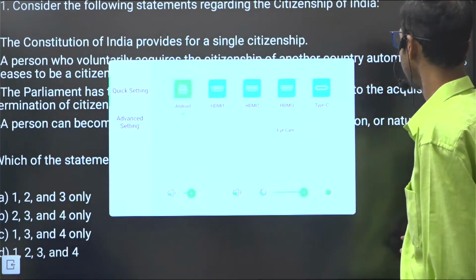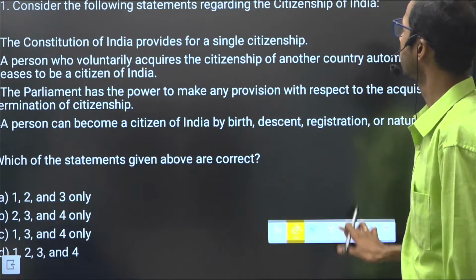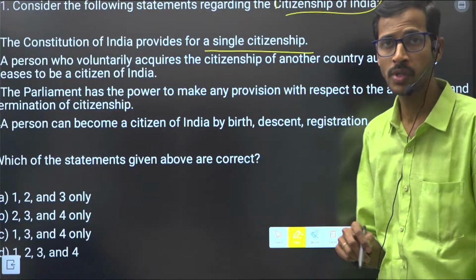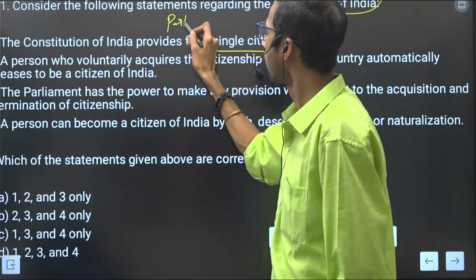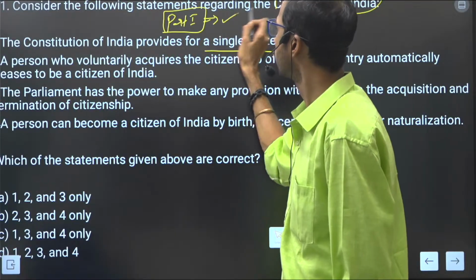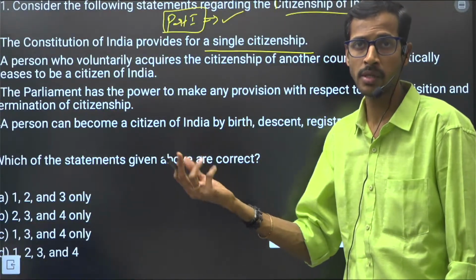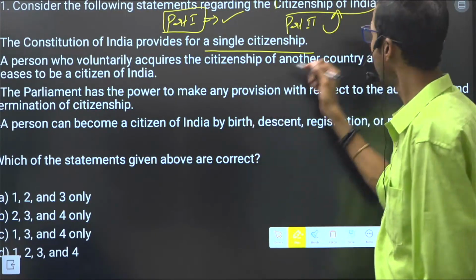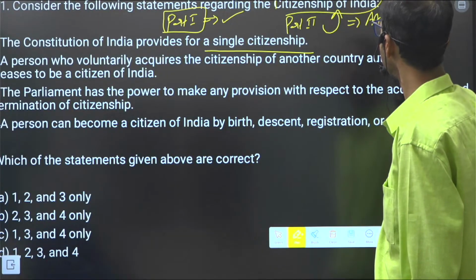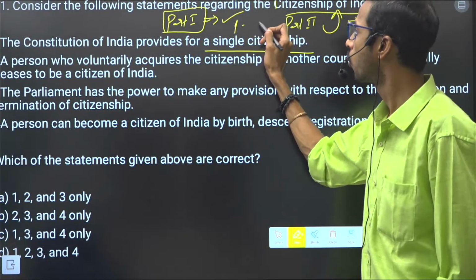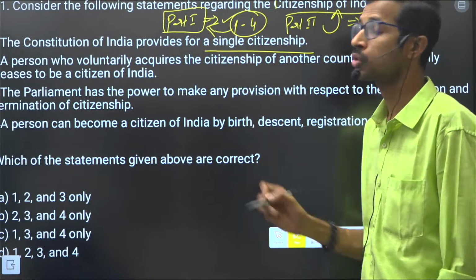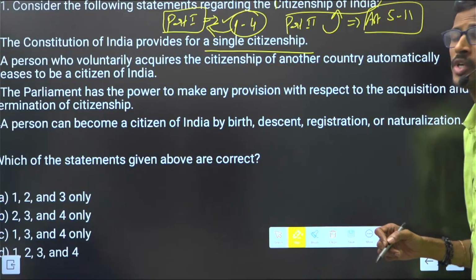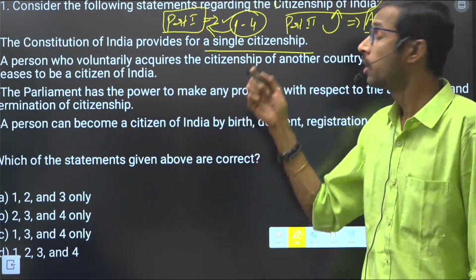Next question here is citizenship of India. The Constitution of India provides for a single citizenship. Part 1 relates to the Union of India, and there are a number of parts in the Constitution. Part 2 is related to citizenship of India, consisting of articles 5 to 11. Articles 1 to 4 in Part 1 are related to the Union of India's different territories. Articles 5 to 11 are completely related to Part 2, citizenship of India.